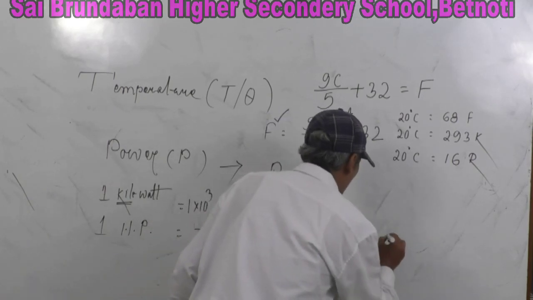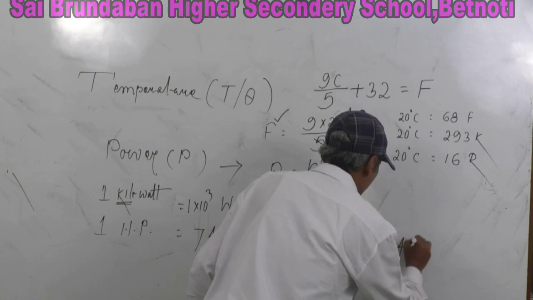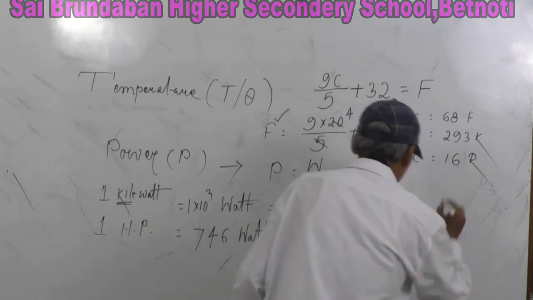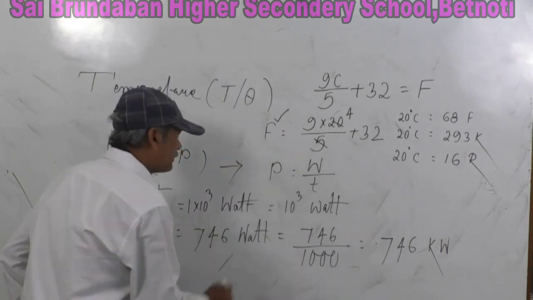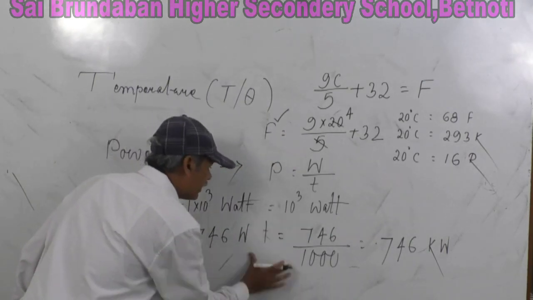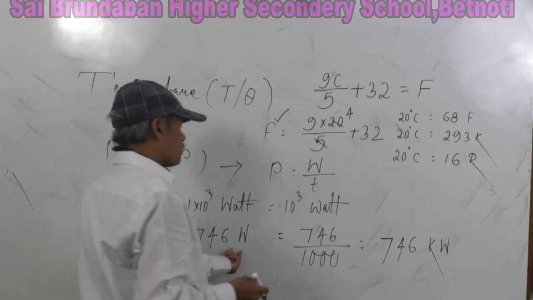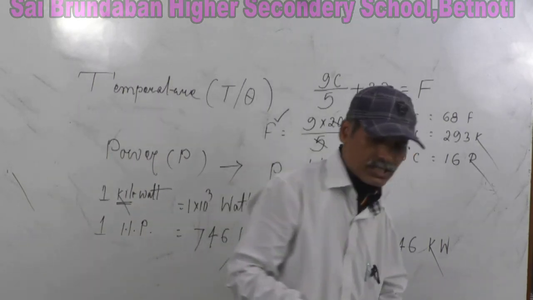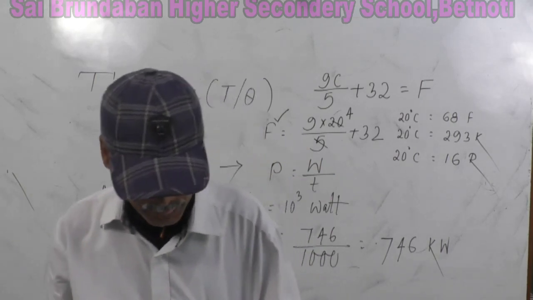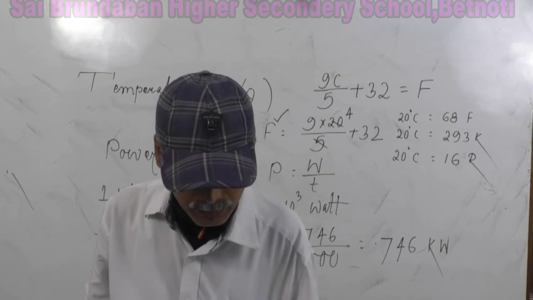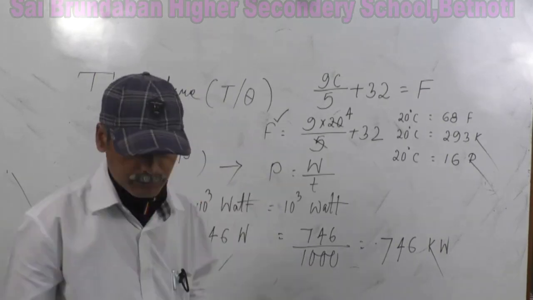So ultimately it is equal to 0.746 kW, kilowatt. You can use the symbol in case of watt. 746 watt is equal to 0.746 kilowatt. I hope almost all things about power are covered.